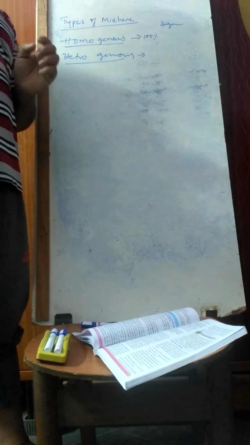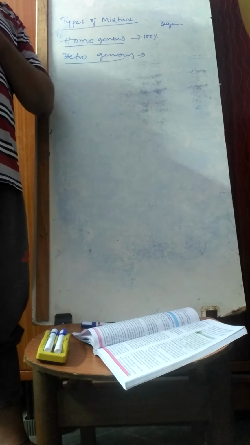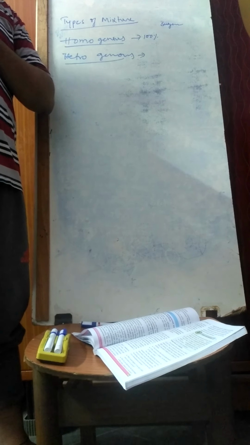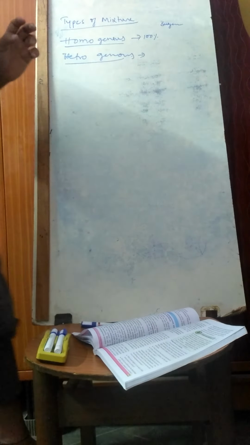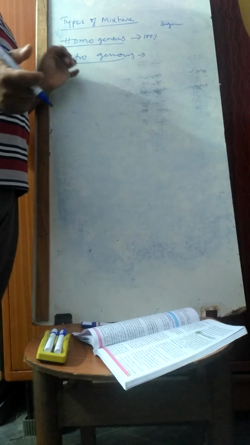Next, there are mixtures that cannot be mixed. For example, if I take kerosene and water and add both, the kerosene layer will be present separately and the water layer will be present separately. Both never mix with each other. If I throw stones into the water, the stones won't dissolve. The stone stays separate. You can identify this is the stone and here is the water. Such things we call a heterogeneous mixture. The mixture you get from sweet shops also comes under the heterogeneous mixture.